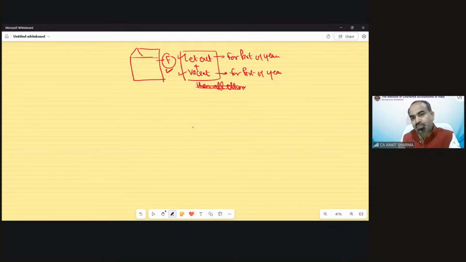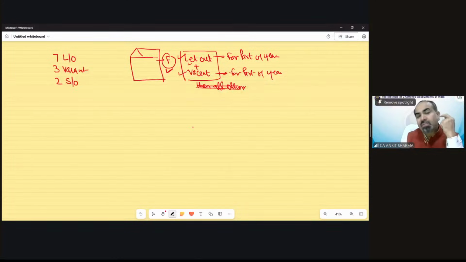Don't get confused. What does that mean? Suppose in the let out part, there is some unrealized rent also. Still, case E will not apply. Case F will apply. If these two conditions are fulfilled, then it will override or supersede all other cases. For example, there was a property 7 months let out, 3 months vacant, and 2 months self-occupied.